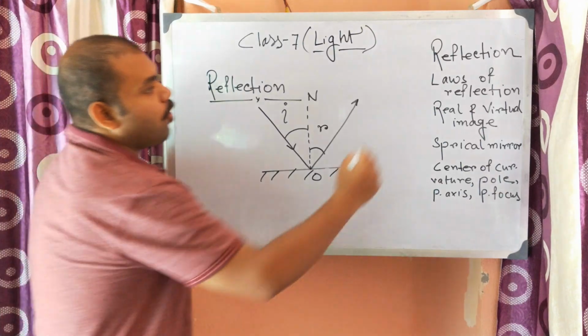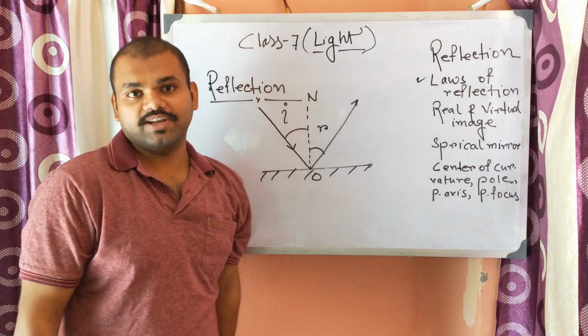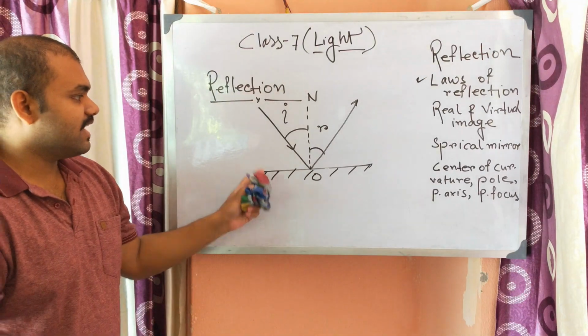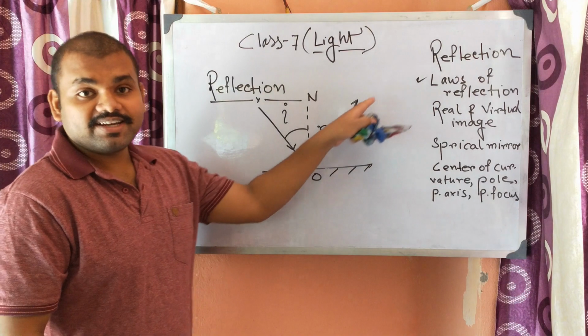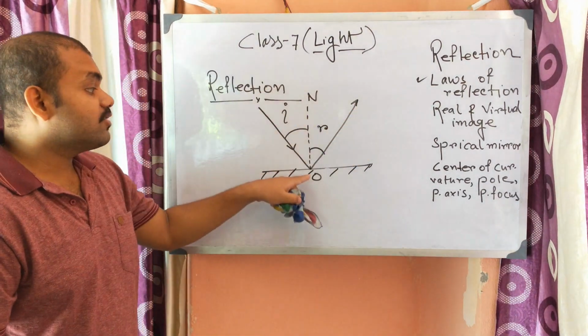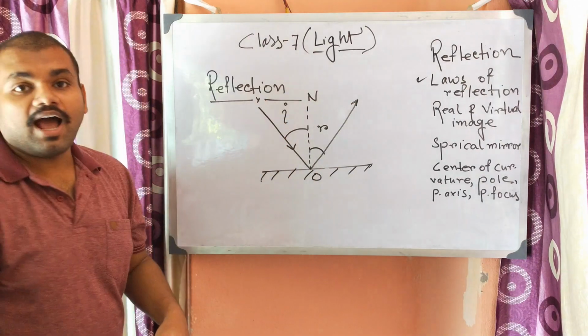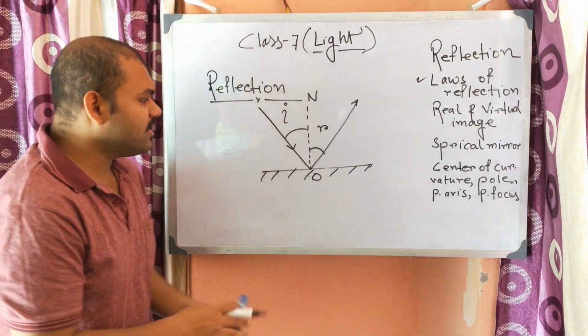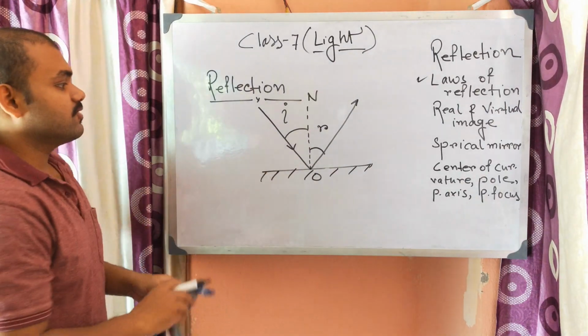Now come to the laws of reflection. What are the laws of reflection? There are generally two laws of reflection. The first law states that the incident ray, the reflected ray, and the normal drawn at the point of incidence, these three lie on the same plane. And what is the plane? Obviously, this is the plane of the reflecting surface. So this is the first law.